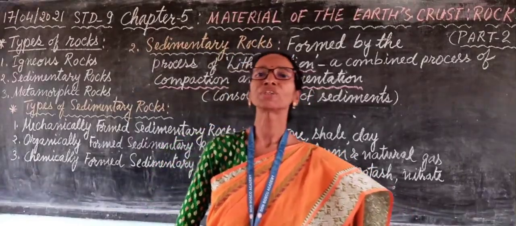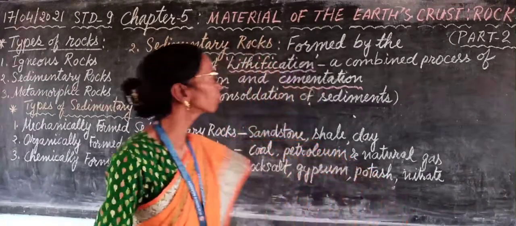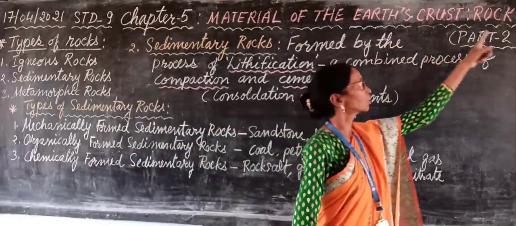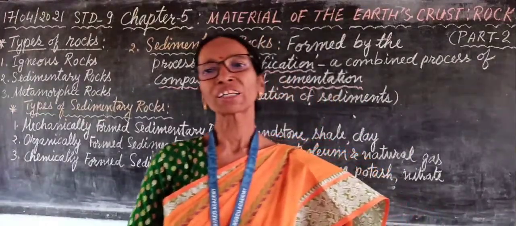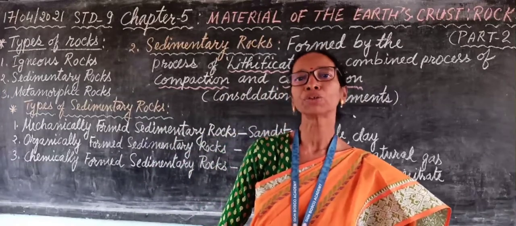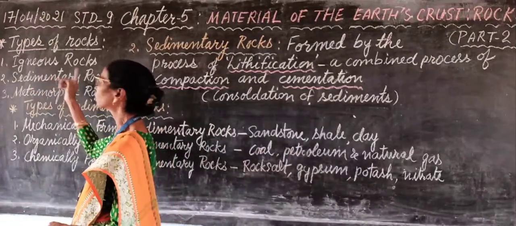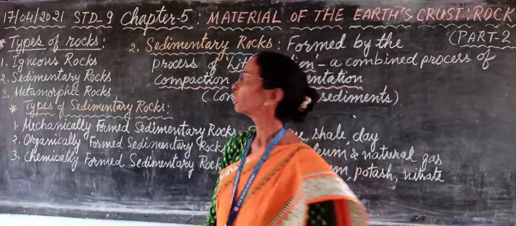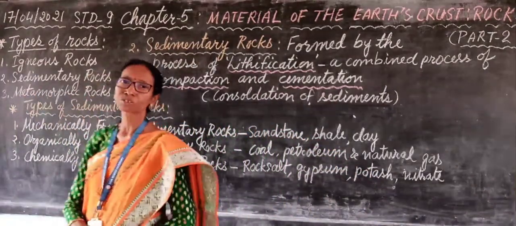In Geography, you are learning about the rocks. Today, I am going to explain Chapter 5, Material of the Earth's Crust, Rocks. This is Part 2. You are learning about the types of rocks. Through the previous video, you have studied about the first type of rocks, that is igneous rocks. Today I am going to explain the second type of rock, that is sedimentary rocks.